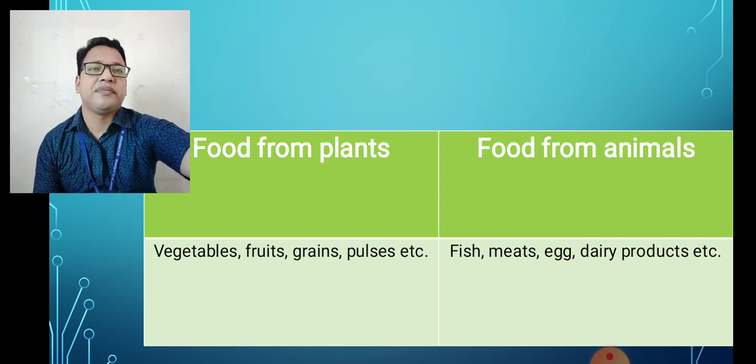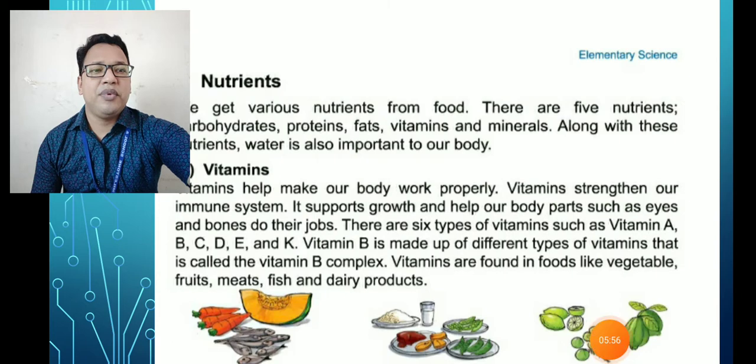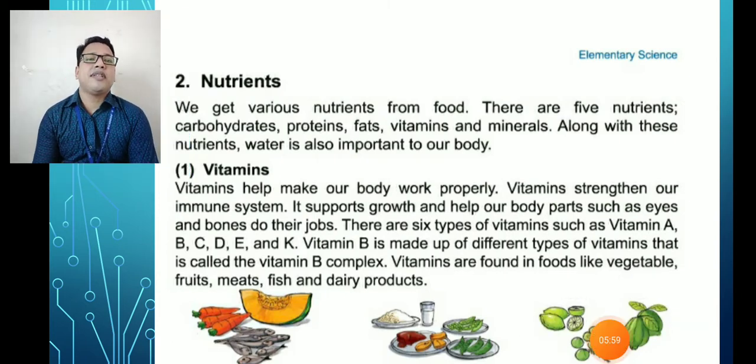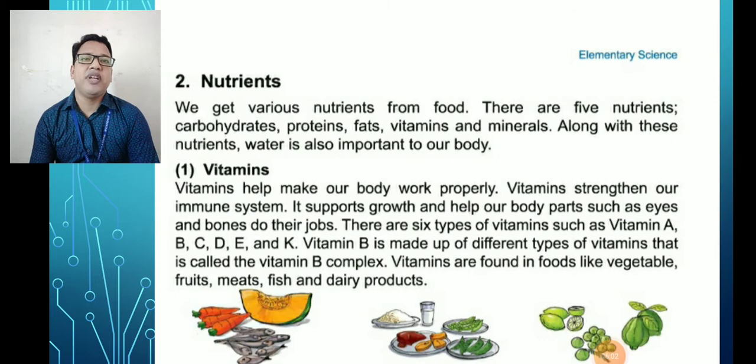Now come to this point. Now we will discuss page number 29, nutrients. So first question, what are nutrients? A nutrient is a substance that living things need in order to grow and survive. So the basic substances that living things need in order to grow and survive are called nutrients. We get various nutrients from food. There are 5 nutrients. The nutrient names are carbohydrates, proteins, fats, vitamins and minerals.